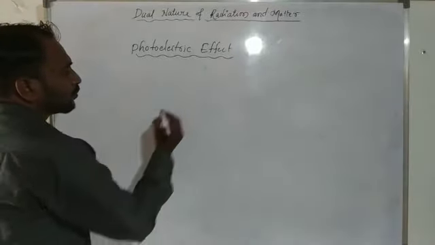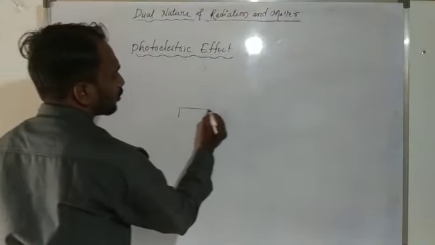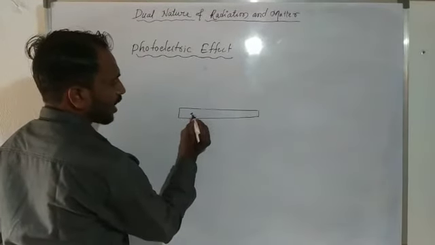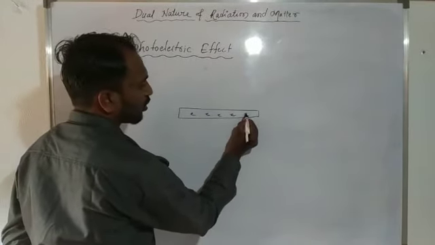Suppose this one is a metal, having a number of free electrons inside.